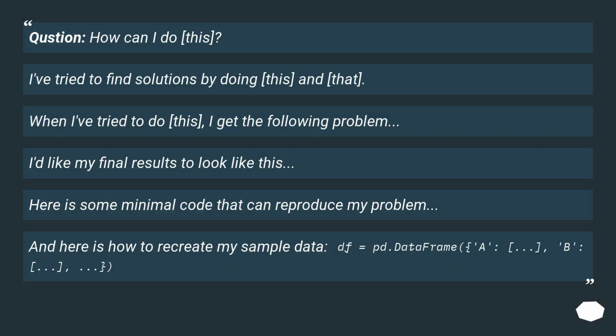Question: how can I do this? I've tried to find solutions by doing this, and that. When I've tried to do this, I get the following problem. I'd like my final results to look like this. Here is some minimal code that can reproduce my problem, and here is how to recreate my sample data: df = pd.DataFrame(...).